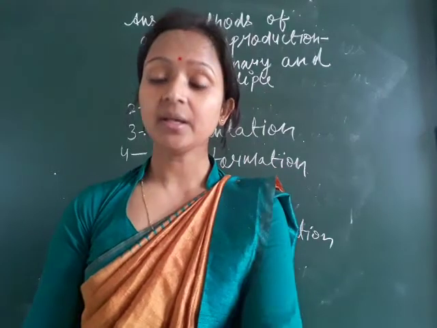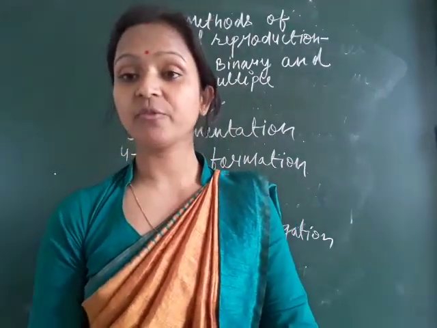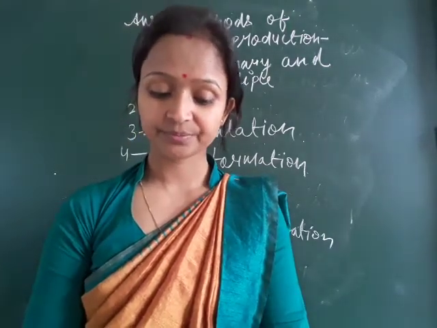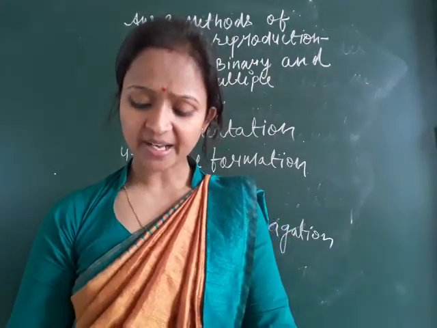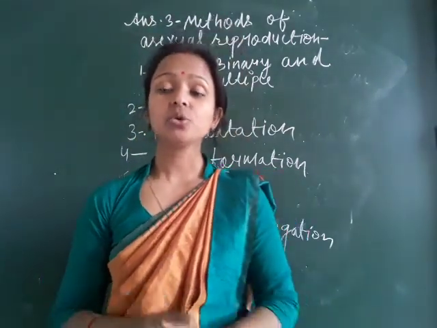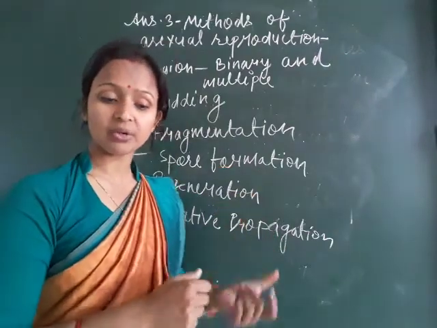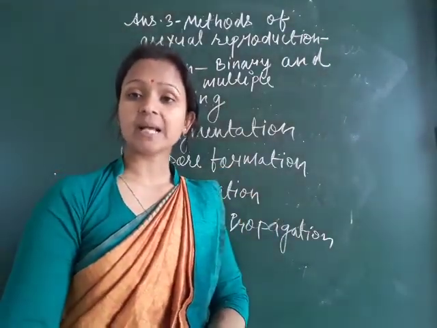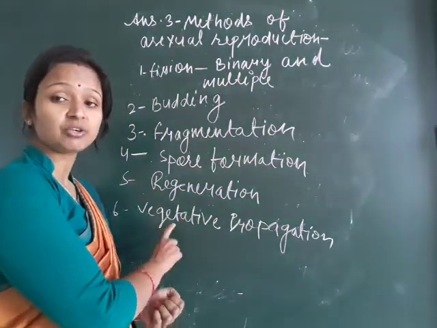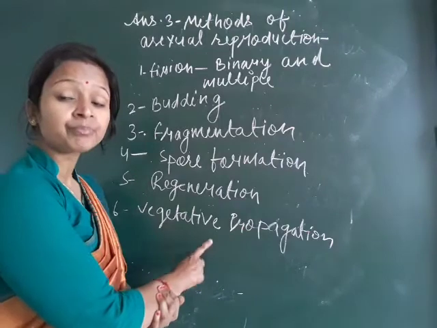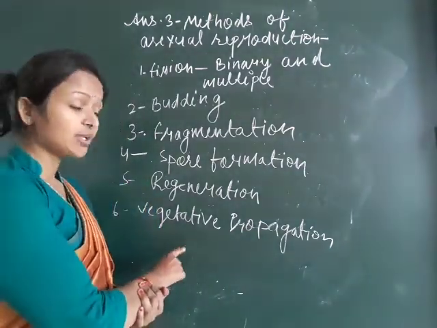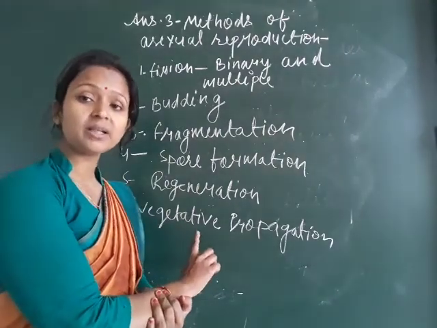So question number 3 is completed. Now come to question number 4: describe the various methods of vegetative reproduction. Question number 4 is included in question number 3, because you will already complete vegetative propagation in question number 3. So there is no need to write question number 4.